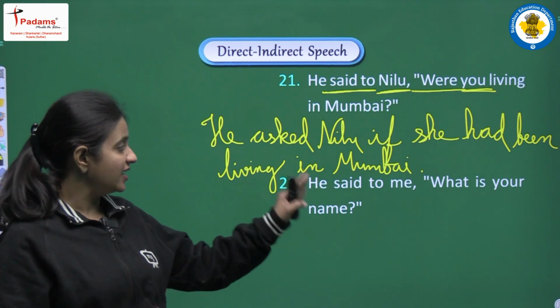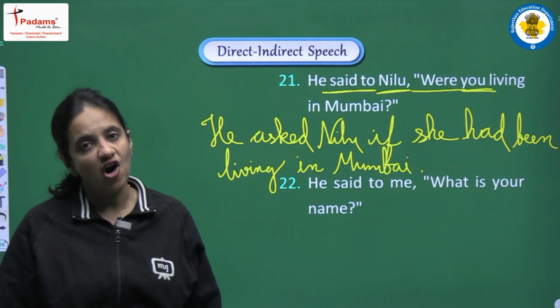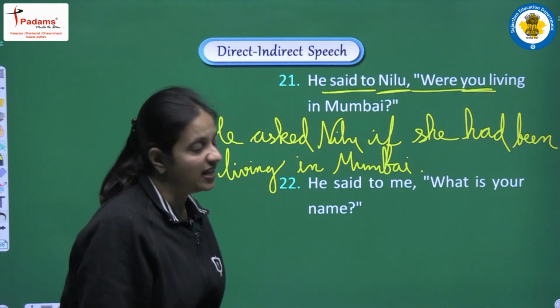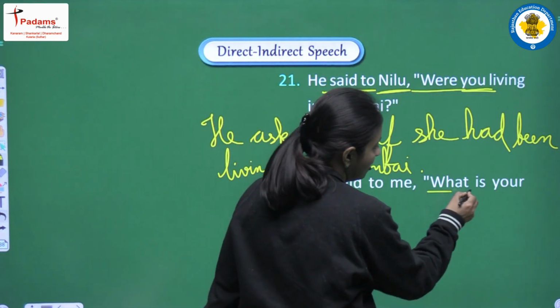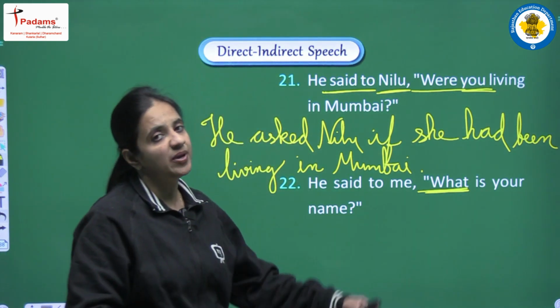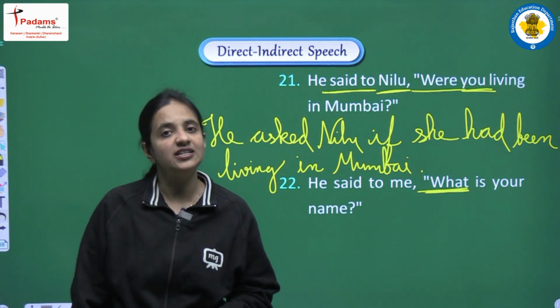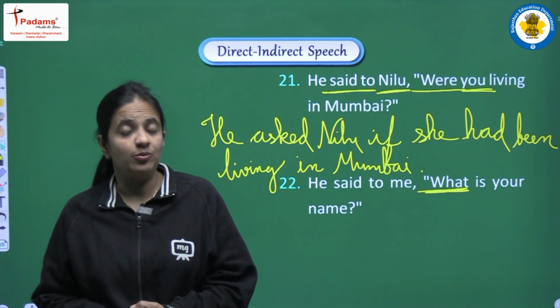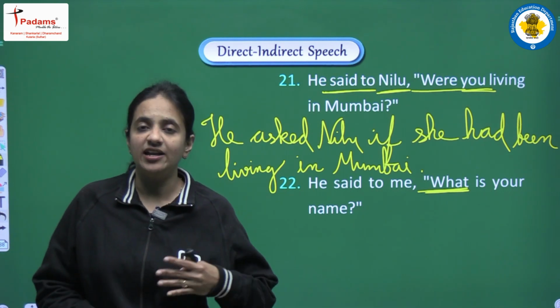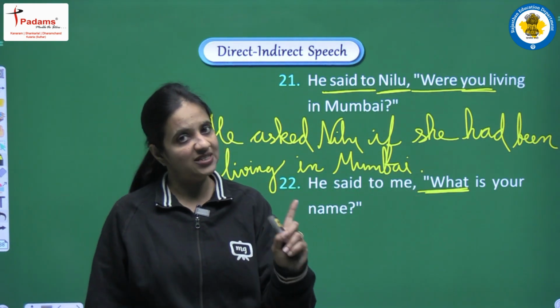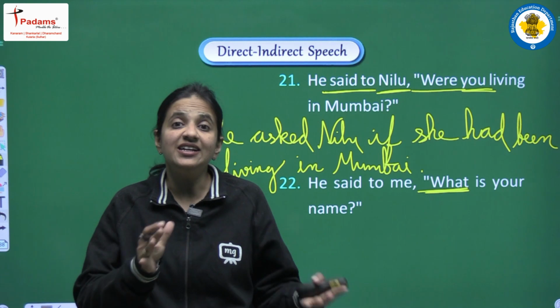Next one, he said to me, what is your name? So again we are having an interrogative sentence, but what is the difference? The difference is that now we are having a WH word, right? In all those interrogative sentence examples we have done before, we were having an auxiliary verb, maybe a helping verb or a modal, but now we are having a WH word here. So what is the difference? The difference is in the conjunction.